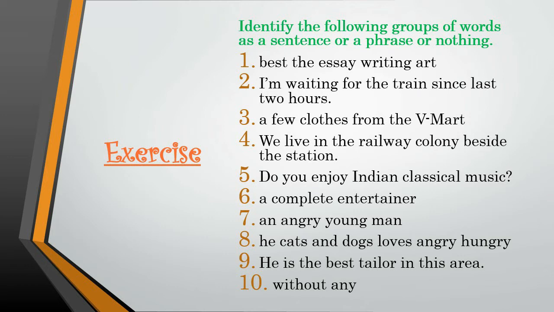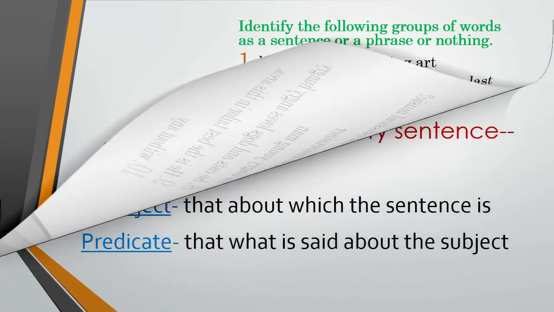Yes, this also makes complete sense, so this is also a sentence. Last, without any. No, this group of words also does not make any sense, so it is neither a sentence nor a phrase. So I think that the concept of a sentence and a phrase is clear to you.